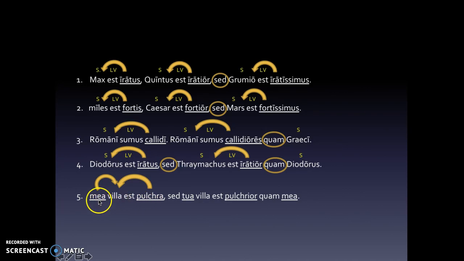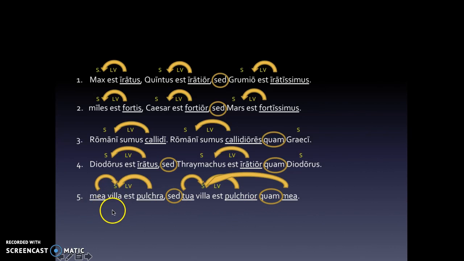You can have multiple adjectives modifying the same noun. Tua is modifying villa. Pulchrior is also modifying villa. But what in the world would the last mea be modifying? It's also going back to villa. All right, we've got a connector here with sed. We've got a connector here with quam.